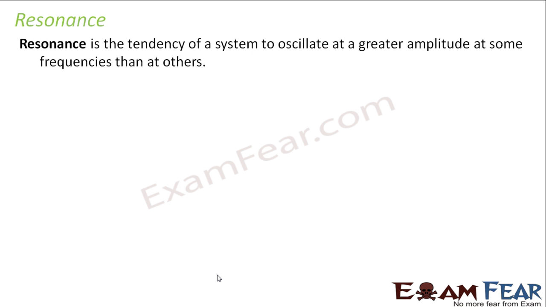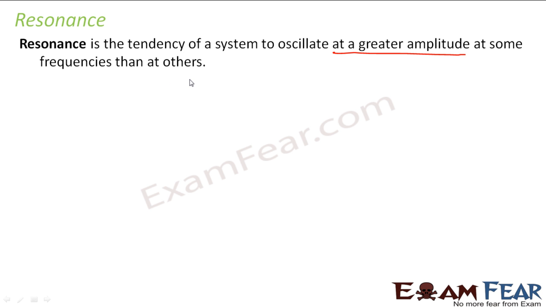So now, till now, we just spoke about the theory of alternating currents. What are alternating currents? How do alternating currents affect a resistor, an inductor, a capacitor, three of them together? So now it is the time that we will slowly learn concepts which are related to whatever we studied so far, and they are equally useful in our day-to-day life. So resonance is one such very important phenomenon. So what is resonance? It is the tendency of a system to oscillate at a greater amplitude at some frequencies than at others.